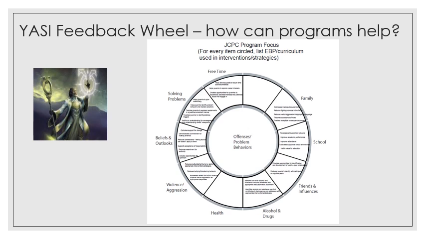And you can take this for your particular program and go around the wheel and identify the areas that you know your program, either by curriculum or program design, is actually able to influence. For instance, a family counseling program would certainly be able to work with a family on addressing inadequate supervision or reducing aggression, verbal aggression and physical aggression in the home.